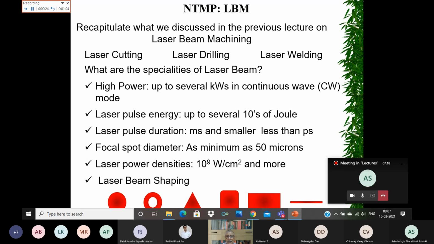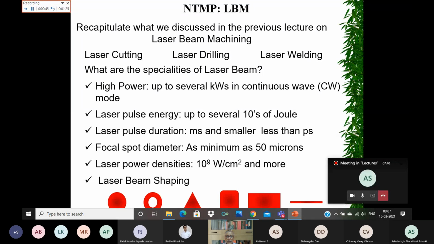As we know, up to several kilowatts in continuous wave mode, we can get laser power. And when we are operating in a pulse mode, we can get laser pulse energy up to several tens of joules. That is, you can get up to 100 joule energy in a single pulse.